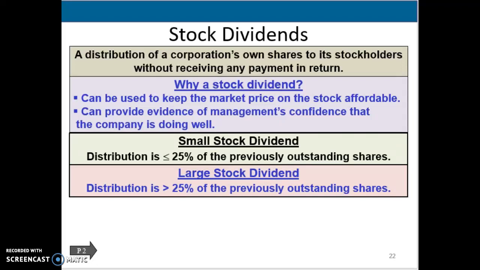All right, next look at stock dividends. So stock dividends are when a corporation is issuing stock shares instead of cash. There's a couple of reasons why they would do that. One is they want to manage the price of the stock out there in the market, and the other is they want to provide evidence of management's confidence that the company is doing well.